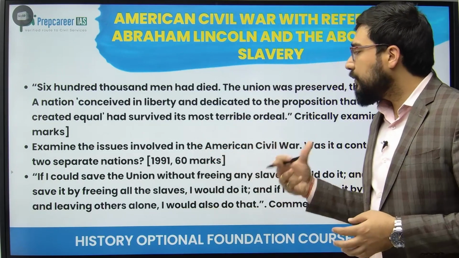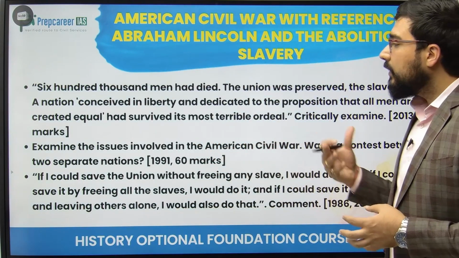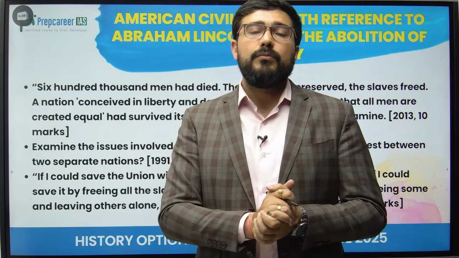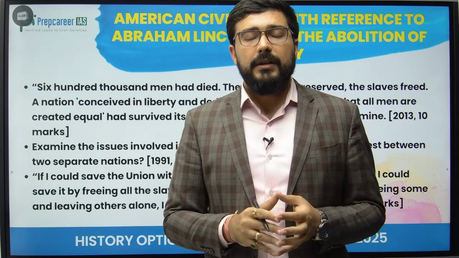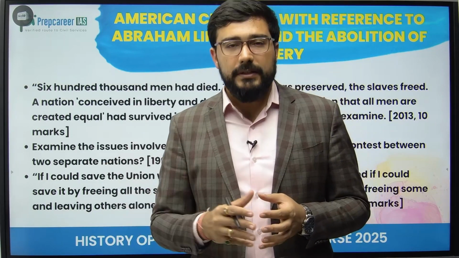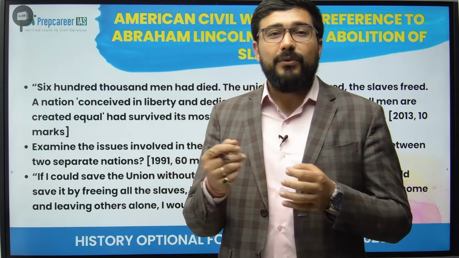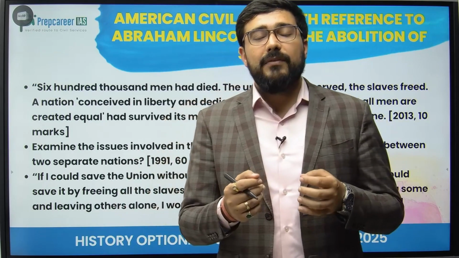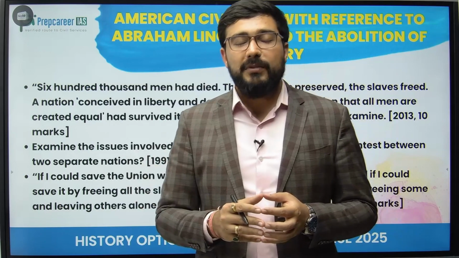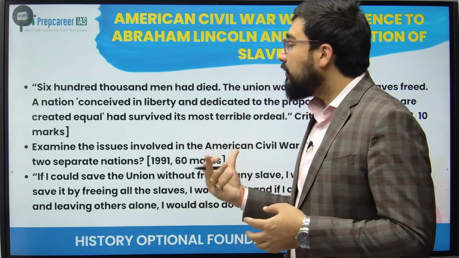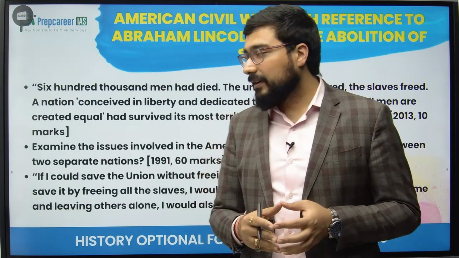Then, examine the issues involved in the American Civil War. Was it a contest between two separate nations? If you see the American Civil War, America got divided into two parts: the Union, and the Confederacy of Southern States. The Confederacy of the Southern States also had a president. They had their own army, their own flag, and even recognition from countries like Britain. So can we call it a separate state? These are the types of things we need to understand very well when we study in the foundation course.